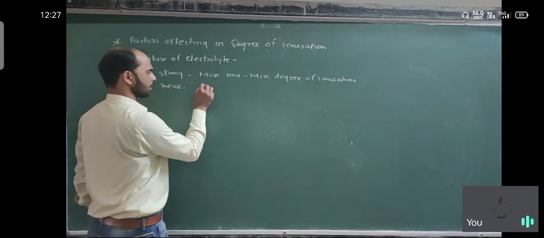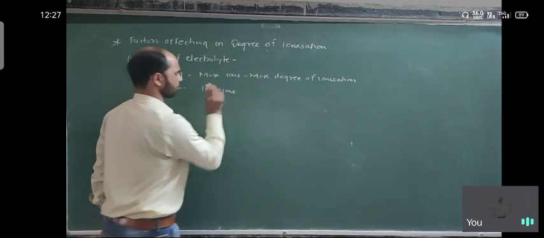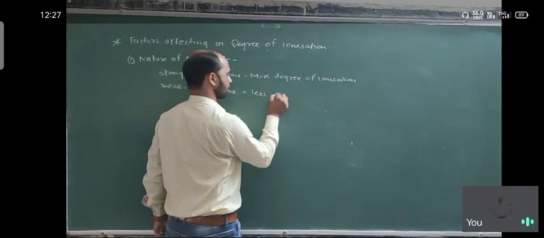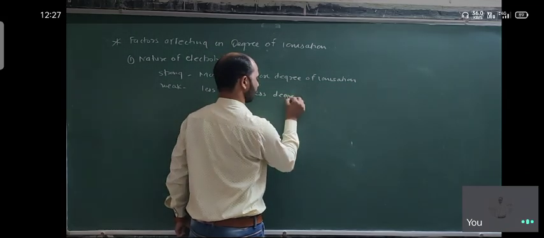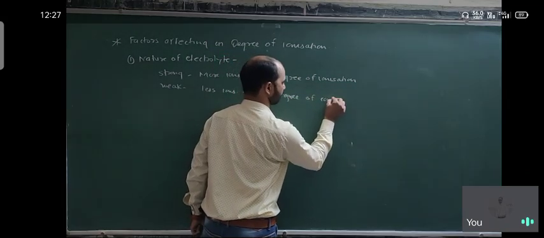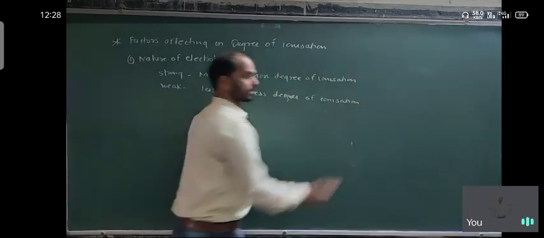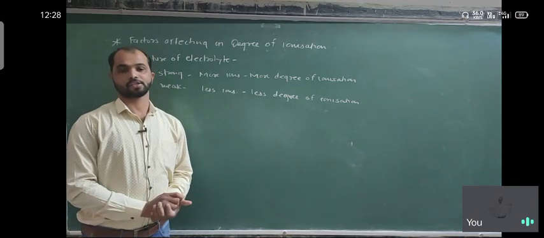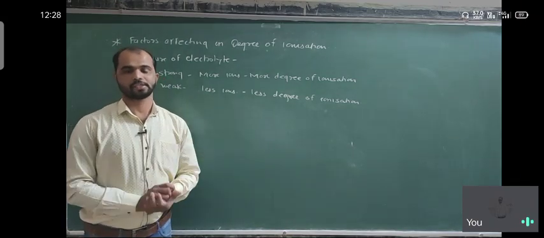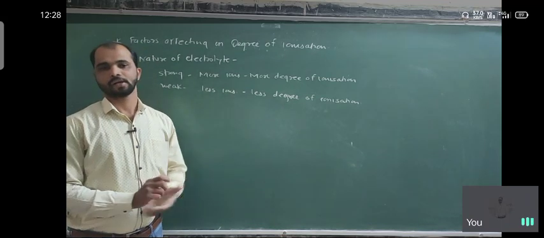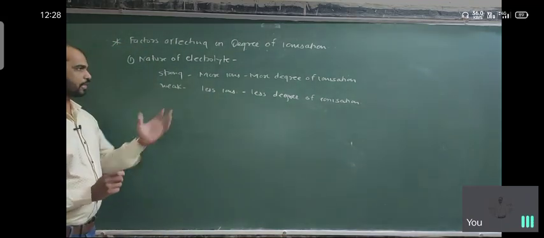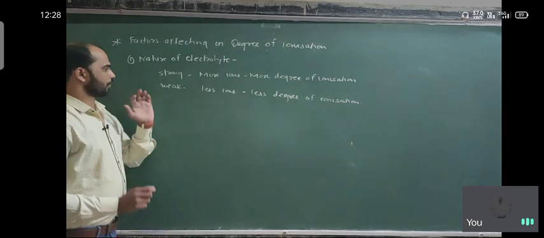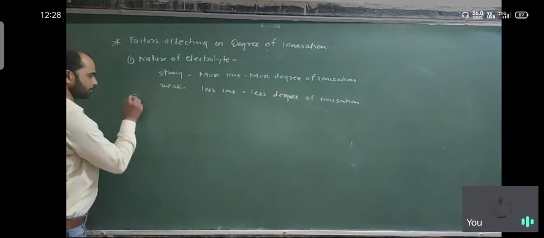Weak has less number of ions produced by the weak electrolyte, that means here less degree of dissociation or ionization, less degree of ionization. It is the first factor. So nature of electrolyte decides how much degree of dissociation or degree of ionization is there. So it depends on how many number of ions produced by the species. So strong electrolyte always has the more degree of dissociation as compared to the weak electrolyte. It is a first factor.